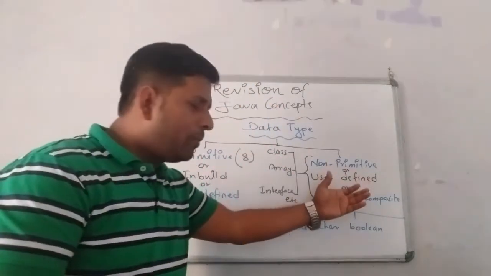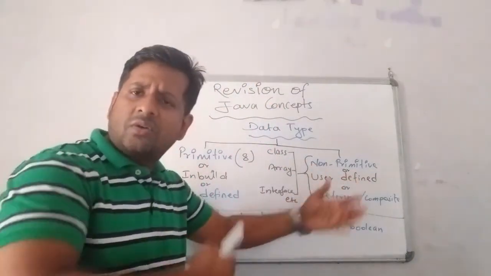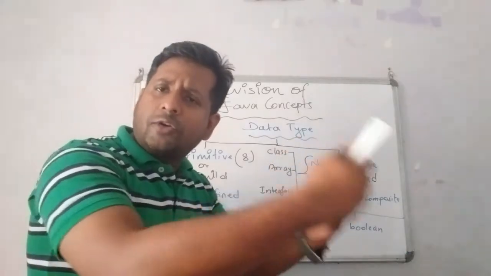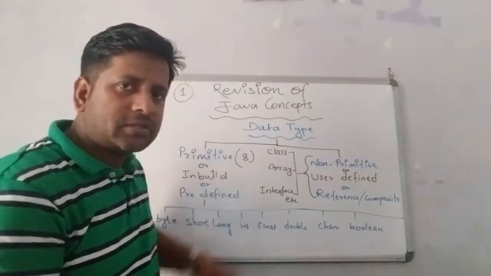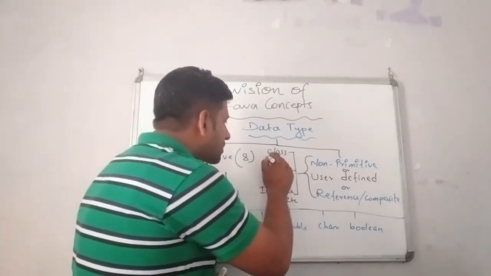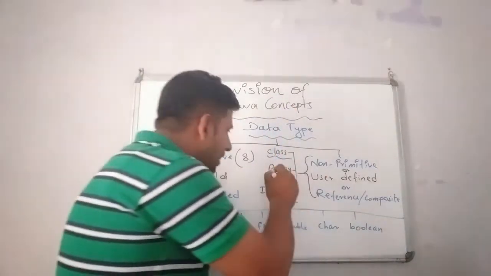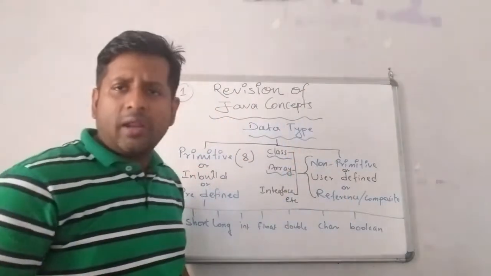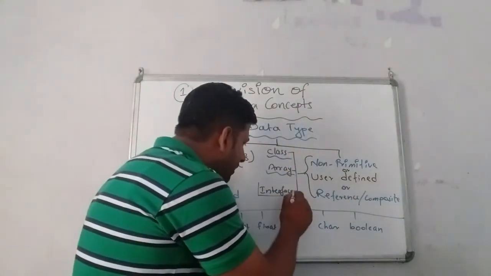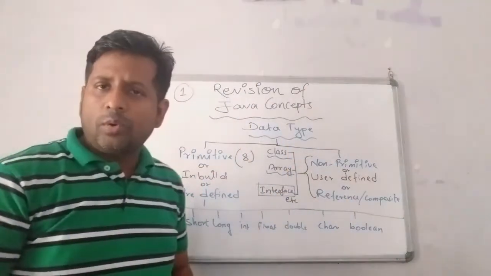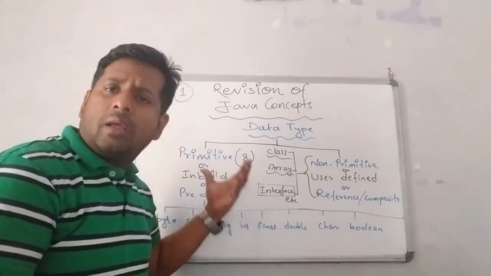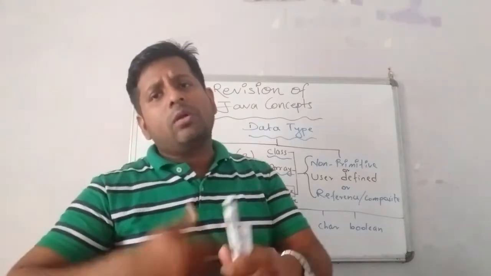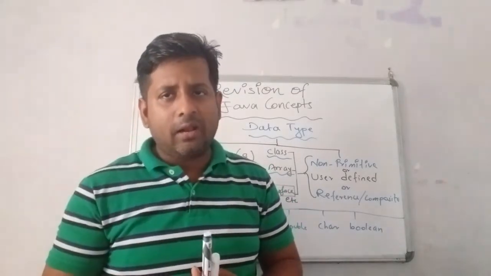Non-primitive is not our concern right now. We need it only for the benefit of the programs, so we take class, array, interface. Class we have already gone through, array we will learn in a separate chapter, and interface is not in our syllabus right now. So children, let us learn the primitive data types in more depth and detail. See here.